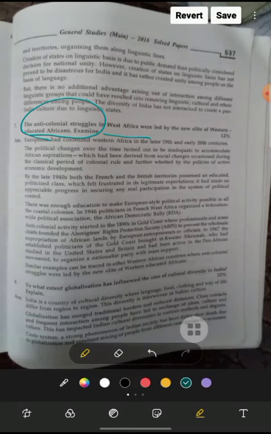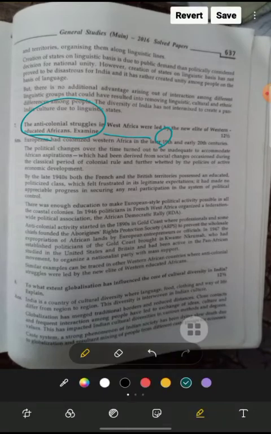As we saw in India also, the colonial struggle was led by the elite people in India. Similarly, we can see in West Africa, it was led by the new elite of Western educated Africans. Why? Because Europeans had colonized Western Africa in the latter age of the 19th century and early 20th century.